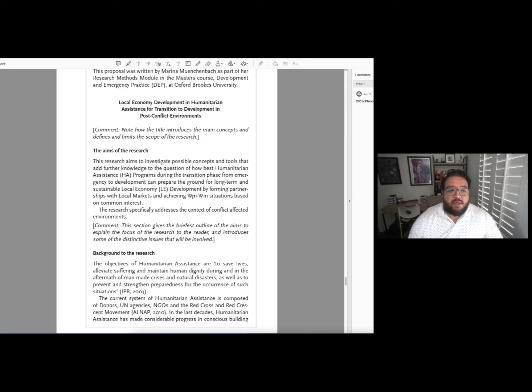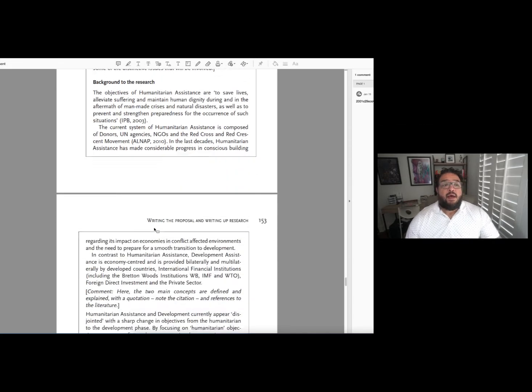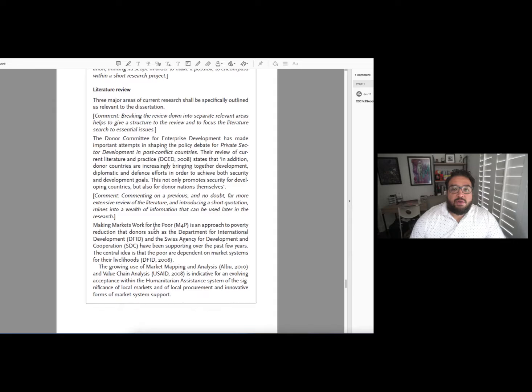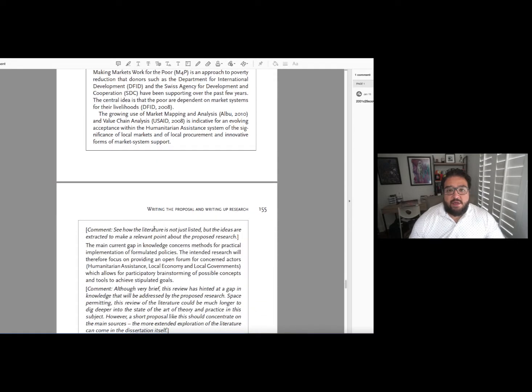They'll have a section here where they talk about the aims of the research, and then it says comment: "This section gives a briefest outline of the aims to explain the focus of the research to the reader and introduces some of the distinctive issues that will be involved." This is a comment to you to explain what this section is all about. So when you start going through this process yourself, you know exactly what the focus of this section is and how yours might be a little bit different. I highly suggest you check out this example, because it really will help you in putting together yours. Like I said, you're not having to reinvent the wheel here. You can use this as a template and just apply your paper to it.